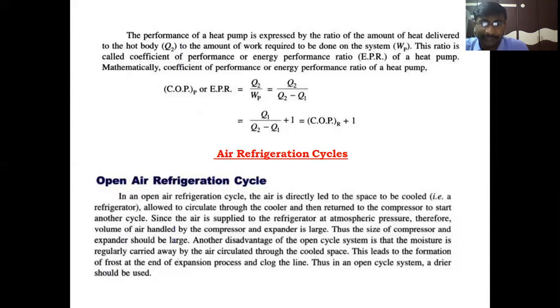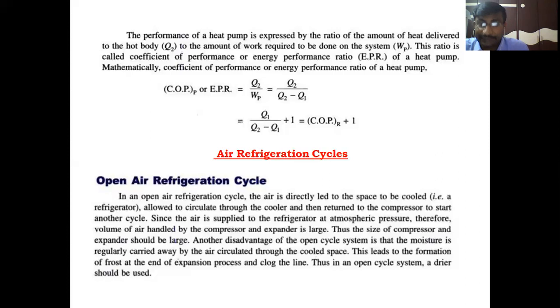Since the air is supplied to the refrigerator at atmospheric pressure, the air is taken from the atmosphere. That means the air pressure is at atmospheric pressure. Therefore, the volume of air handled by the compressor and expander is very large, and the size of the compressor and expander should be maintained very large.